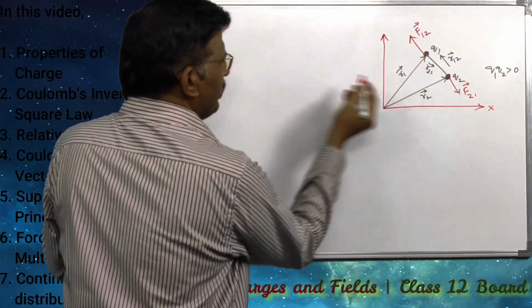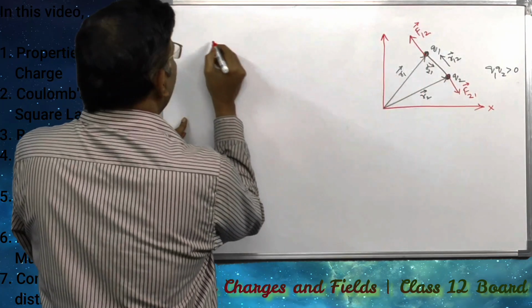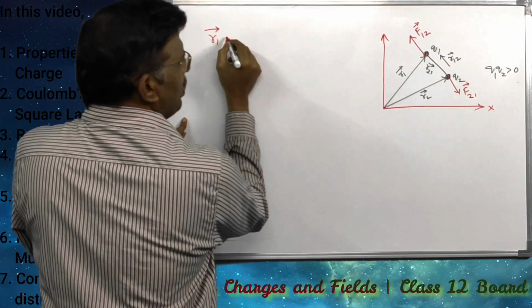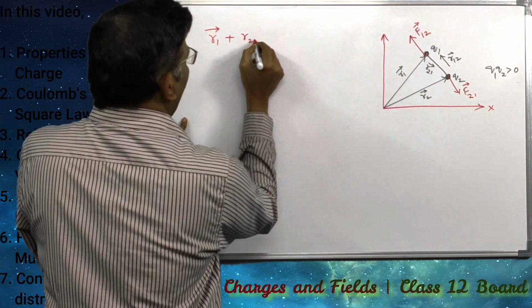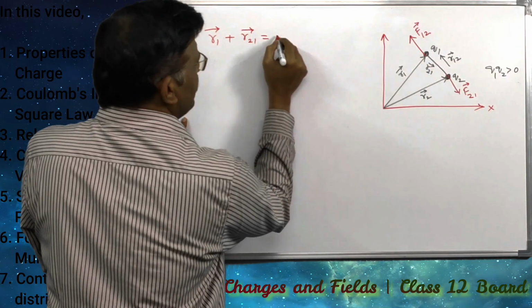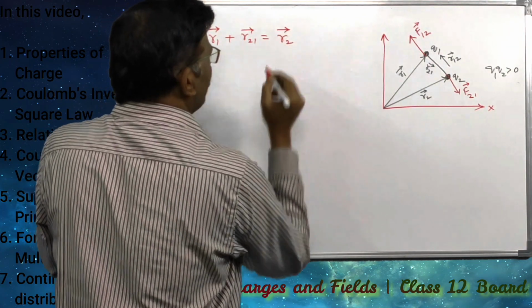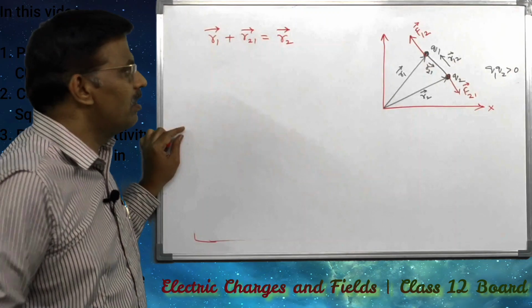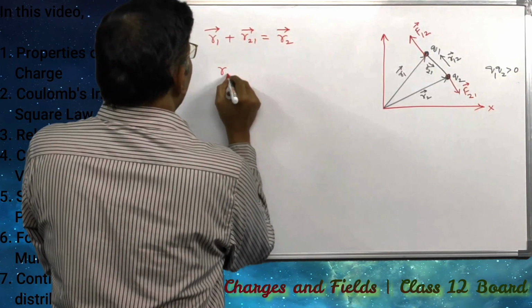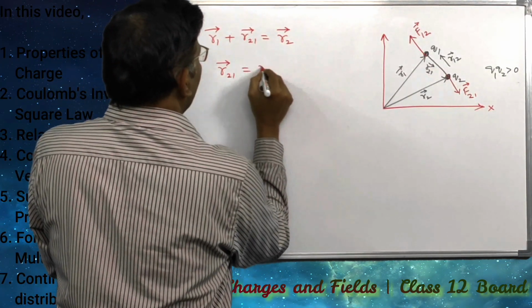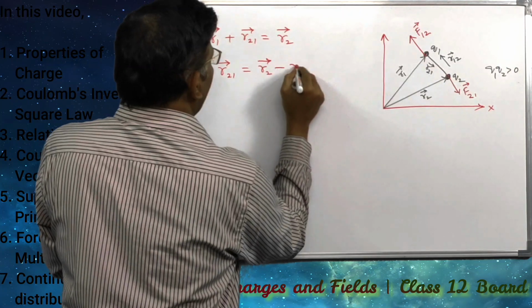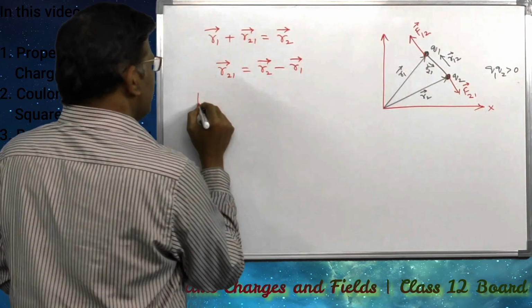And here, according to the triangle of vector addition, R1 bar plus R21 bar is equal to R2 bar, or R21 bar is equal to R2 bar minus R1 bar.